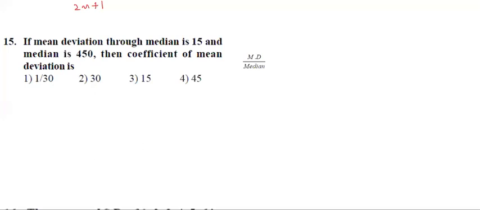Here the mean deviation through median is 15 and the median is 450. Find the coefficient of mean deviation. What is the coefficient of mean deviation formula?